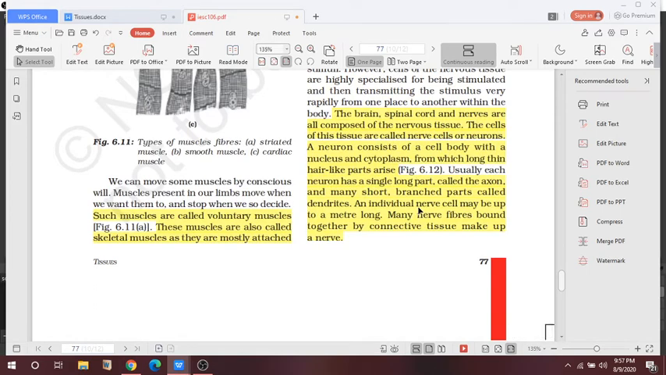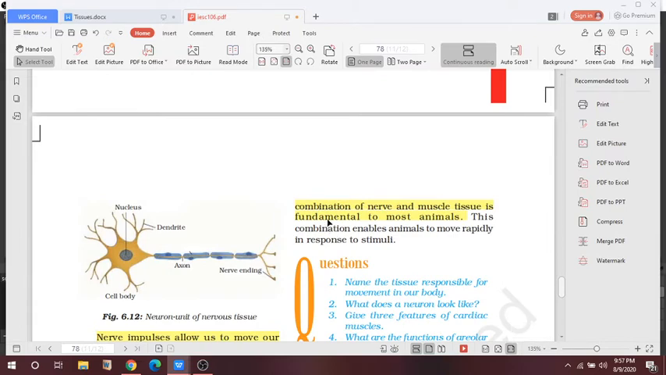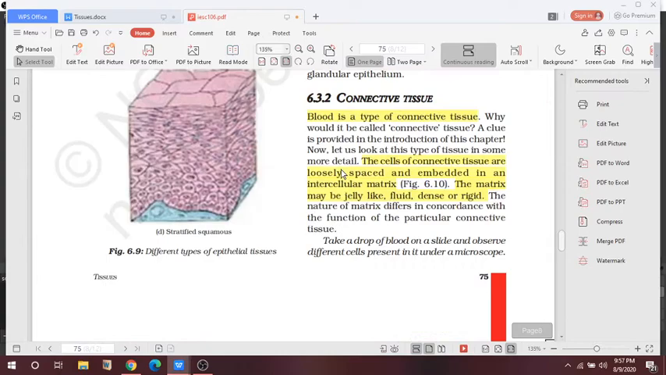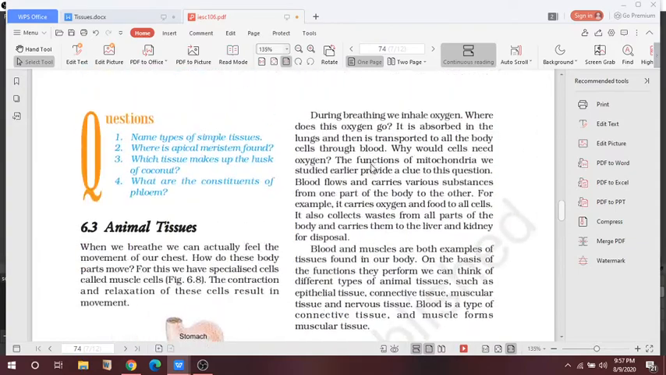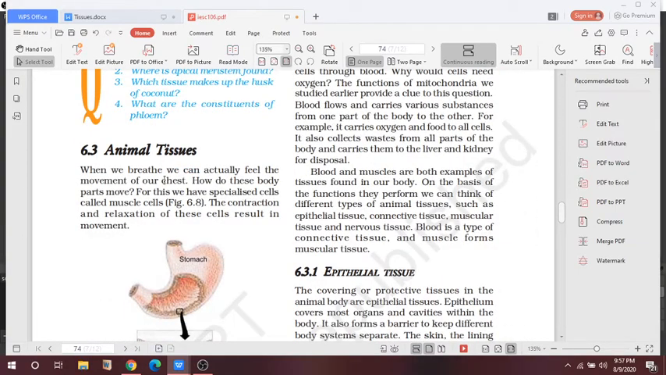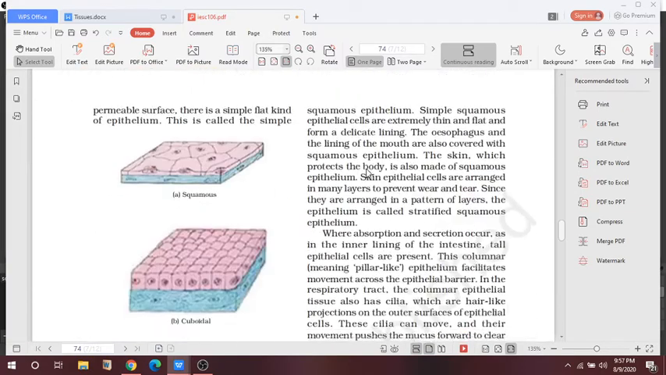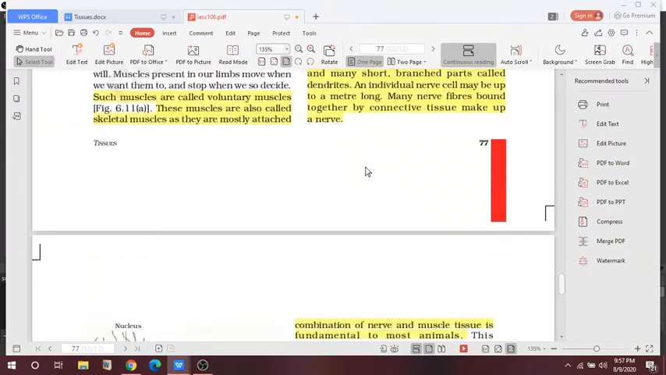An individual nerve cell may be up to a meter long, and many nerve fibers bound together by connective tissue make up a nerve. So this is a nervous tissue, and this is a type of connective tissue. You can see here, this is a connective tissue, and we read epithelial tissue previously. So this is an animal tissue. Animal tissues are of four types: epithelial tissue, connective tissue, muscular tissue and nervous tissue.